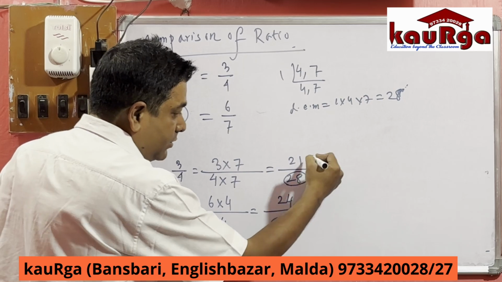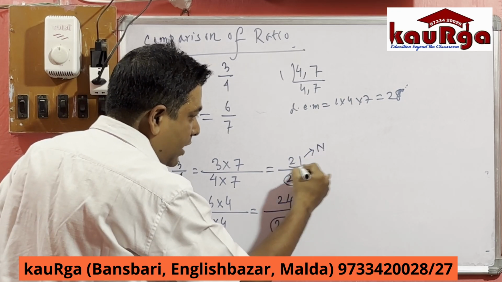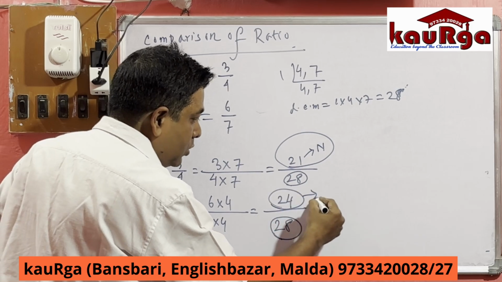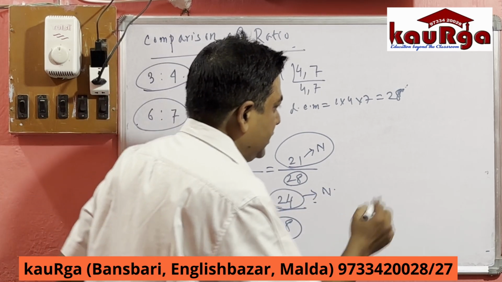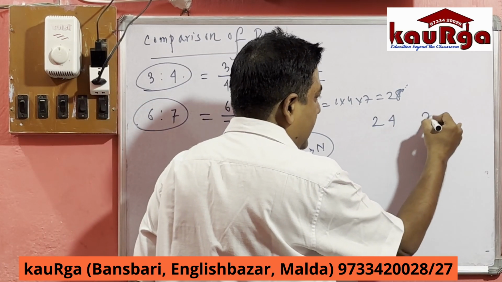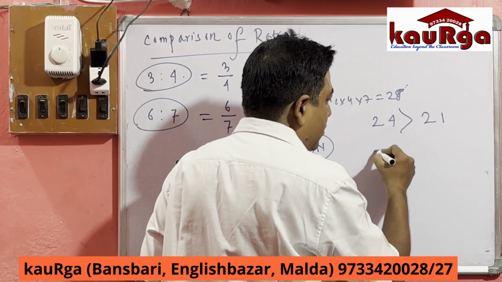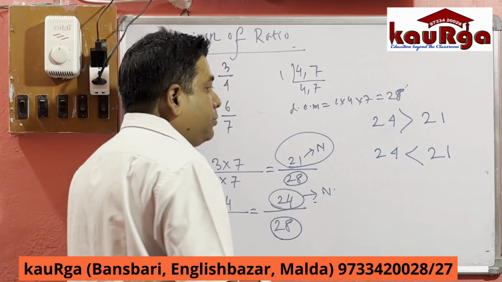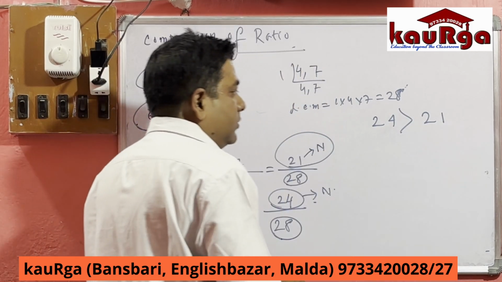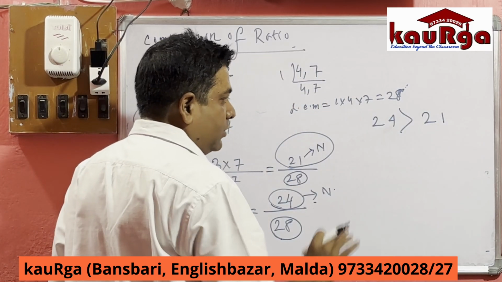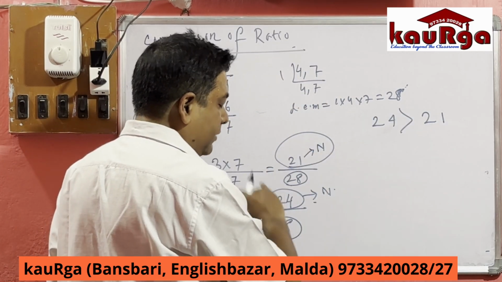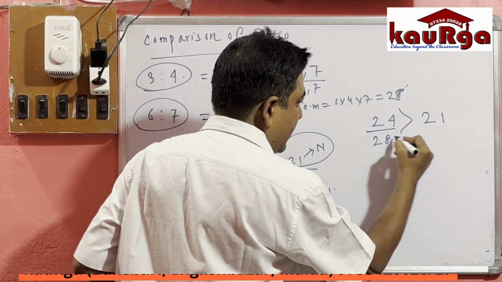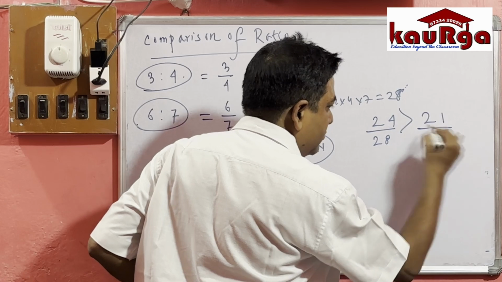In the first fraction the numerator is 21, and in the second fraction the numerator is 24. Now see, 24 is greater than 21. If we divide both sides by the same quantity, the fraction will remain the same.